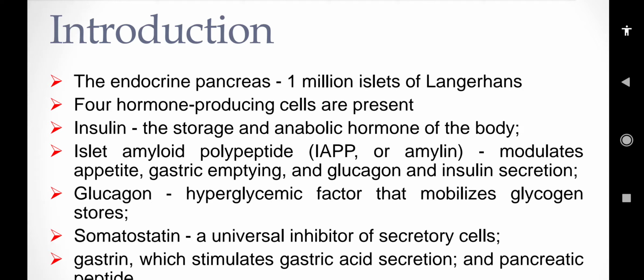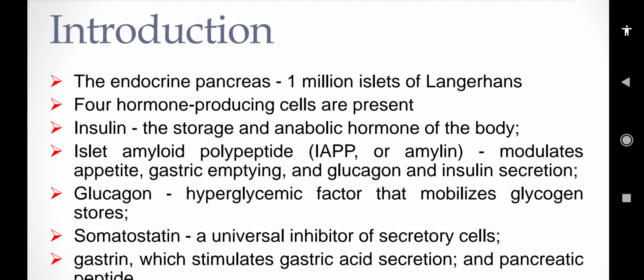So the endocrine pancreas is a part of the body. Endocrine means it produces hormones inside the body. The endocrine pancreas has 1 million islets of Langerhans. Four hormone-producing cells are present in the pancreas. Insulin is one of them, the storage and anabolic hormone of the body.